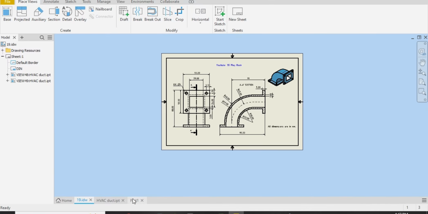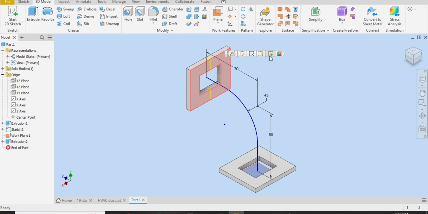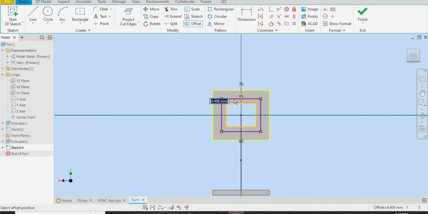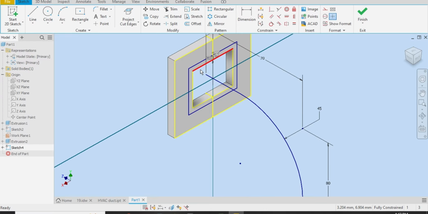So go back to the part. Let me create sketch here. Project cut edges, offset, an offset of 3 millimeter. It will be the outer surface for this pipe, the rectangular duct. So let me choose this one, escape. Let me just zoom in. Select this line, this also this one.